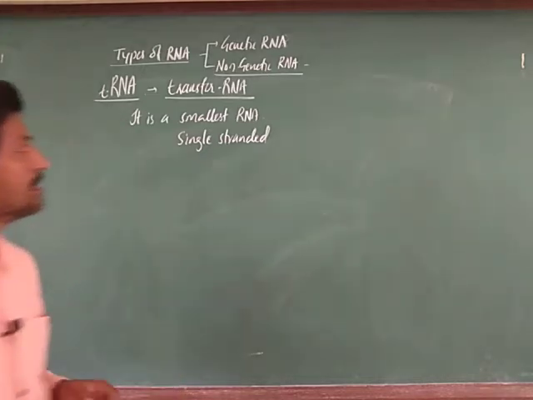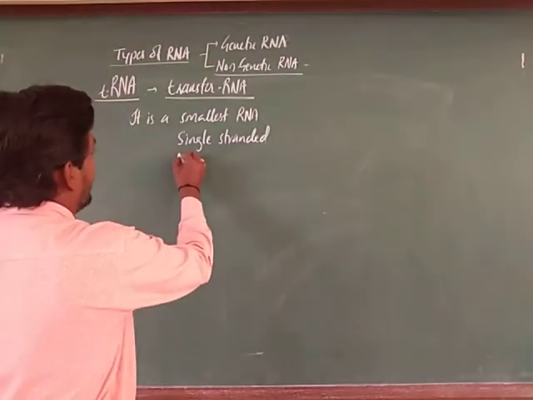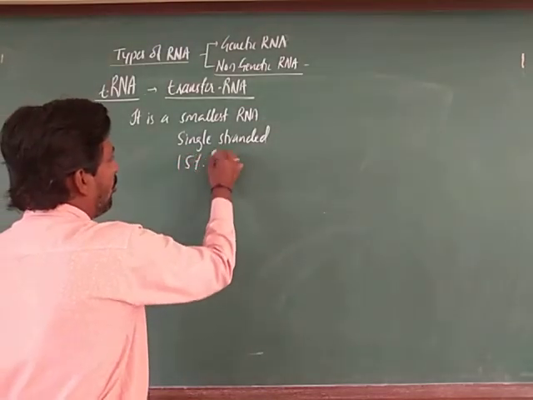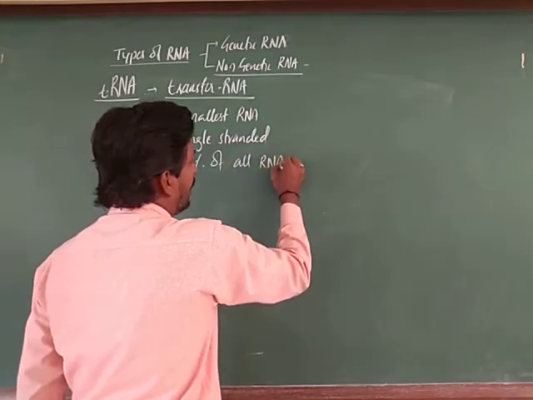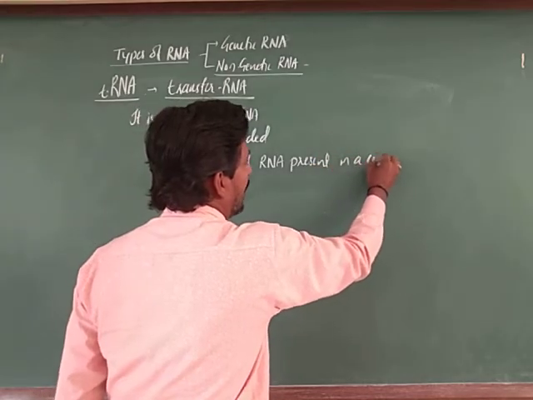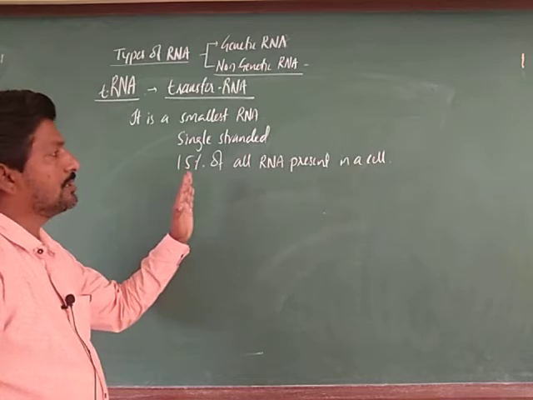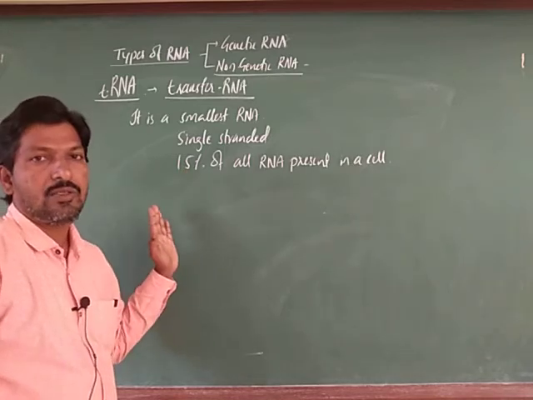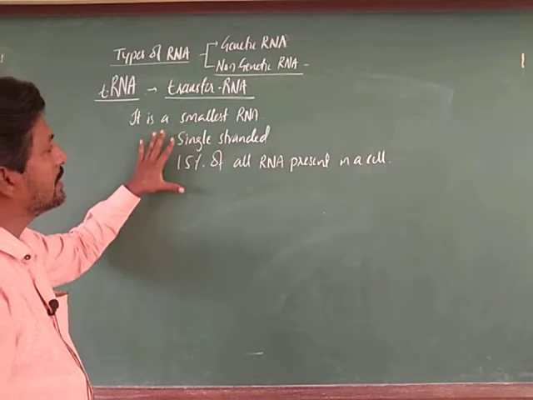But here it is about 15%. See, it constitutes about 15% of all RNA present in a cell. So that means it is about 15% of total RNA, right. So, it is the amount of tRNA. It is, what we call, smallest and single stranded.